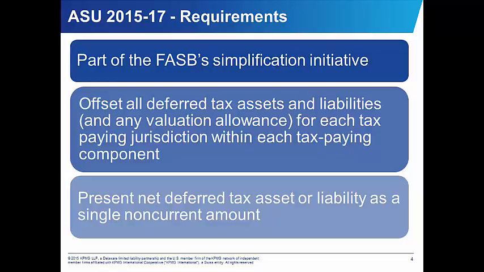That's very helpful, thanks. I think it's probably important to point out that entities need to consider the impacts of this ASU on certain ratios like a current ratio. Once this ASU is adopted, entities with large current deferred taxes may experience a pretty large decrease in their current ratio as a result. These entities should carefully review debt covenants to make sure they are not impacted, as well as educate stakeholders about the change. Can you walk us through the effective date and transition?